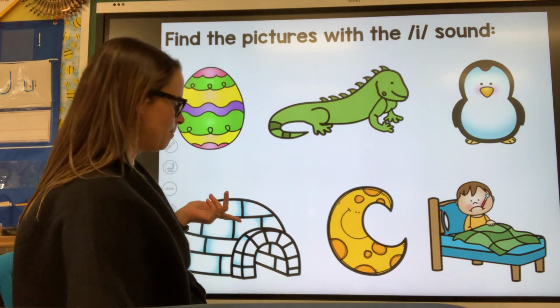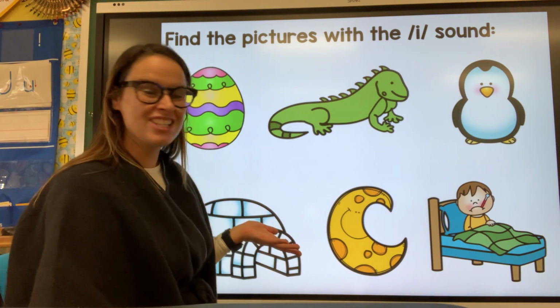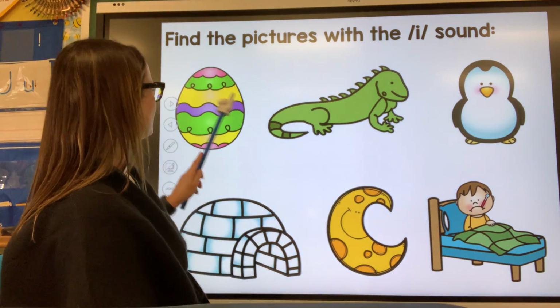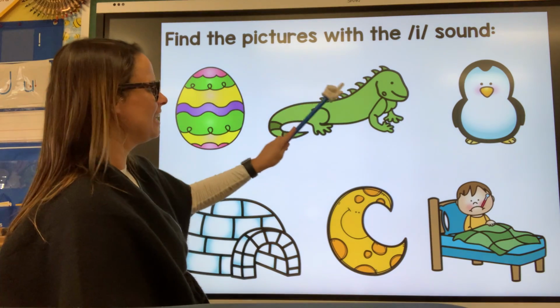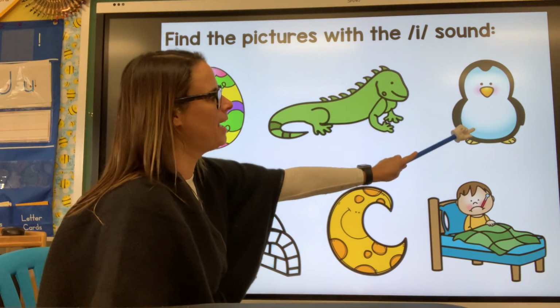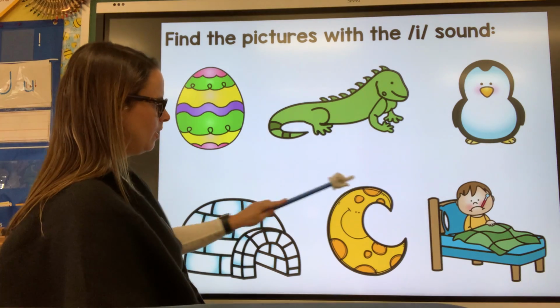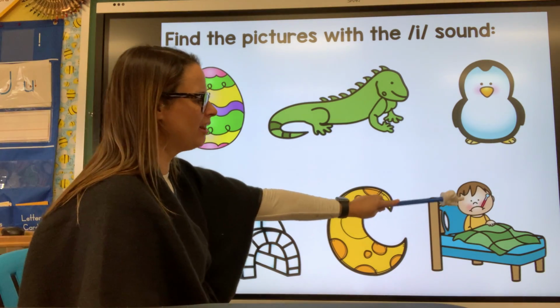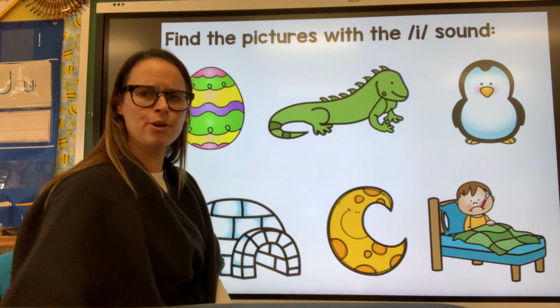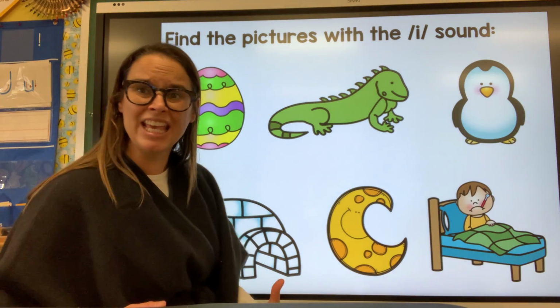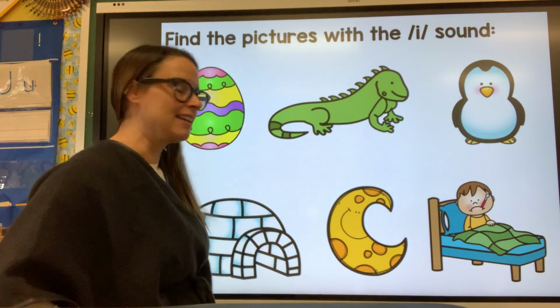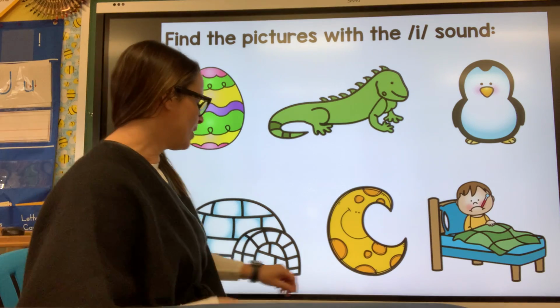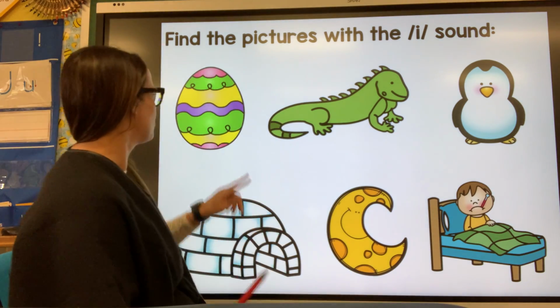So let's look. We have some pictures here, and we have to decide which ones start with the I sound. So we have egg, iguana, penguin, igloo, moon, and this boy, look, he's stuck in bed. He's got a thermometer. He doesn't look good. He's ill. Ill is another way of saying sick. If someone's ill, they're sick. So let's look at each one and decide if it starts with an I sound.